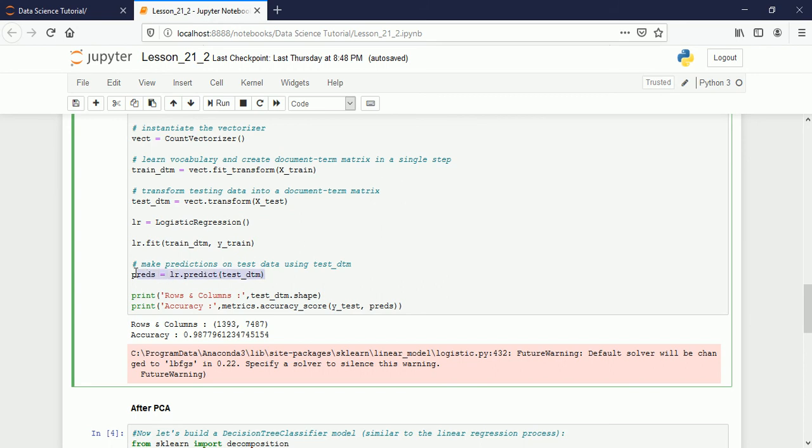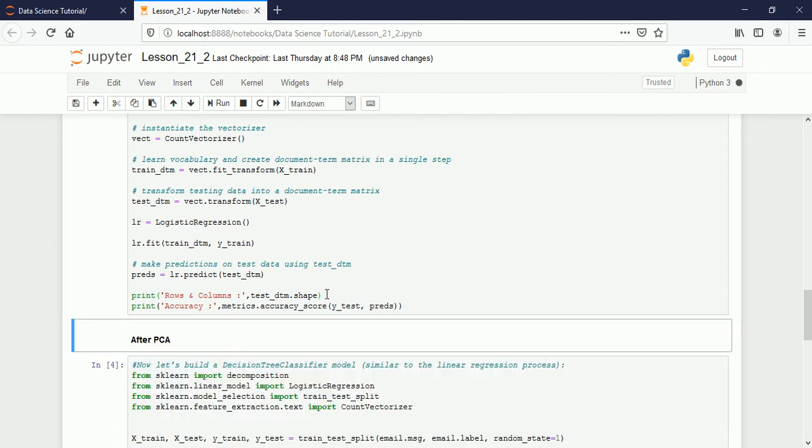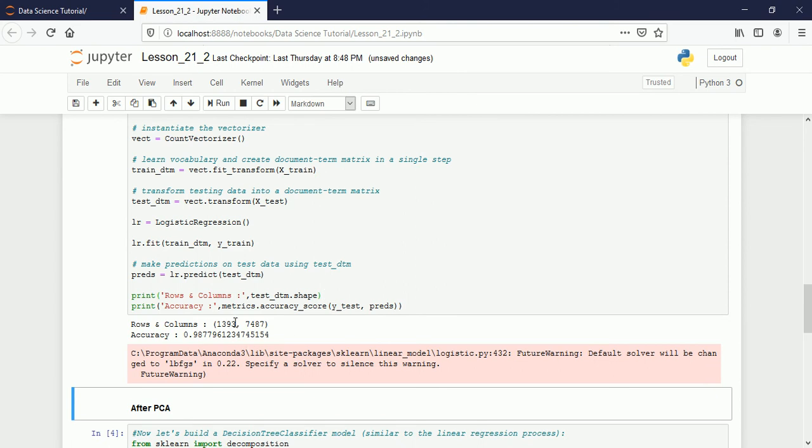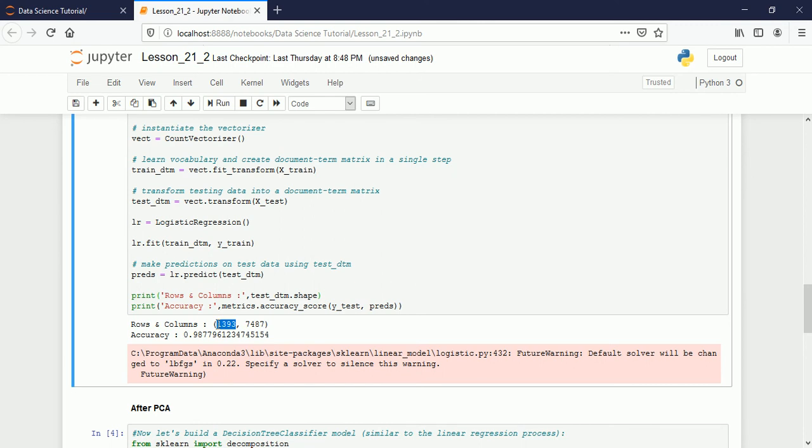Here we are predicting, and then I want to print the number of columns here. The shape, if you remember, is showing us the number of rows and the number of columns, how many rows and columns we have. So it is showing us here. How many rows we have? Yeah, 1393. And how many columns are there?